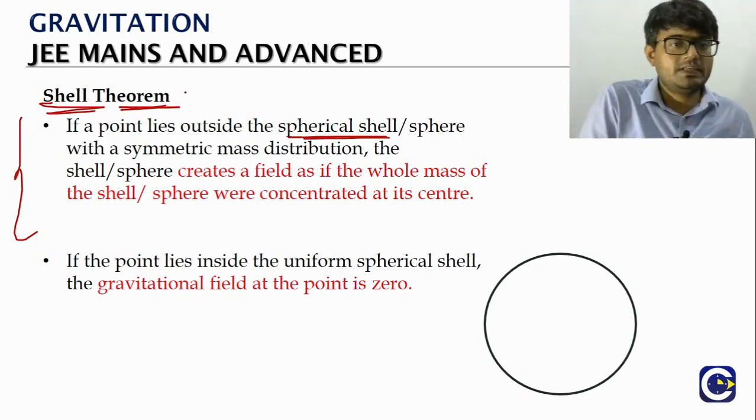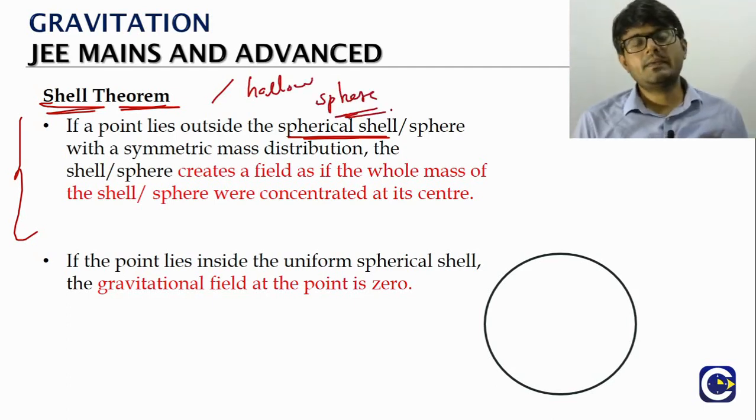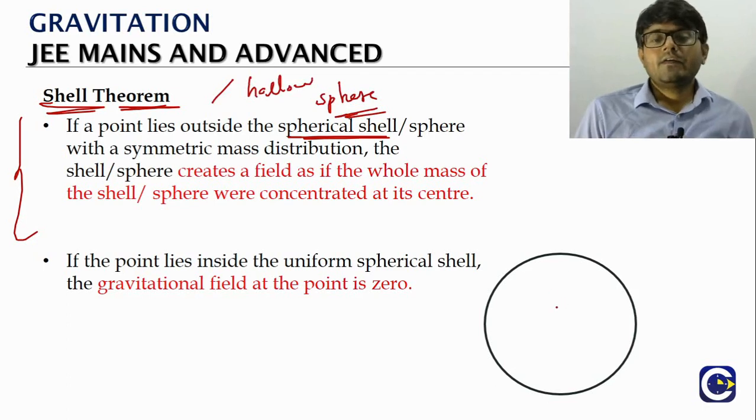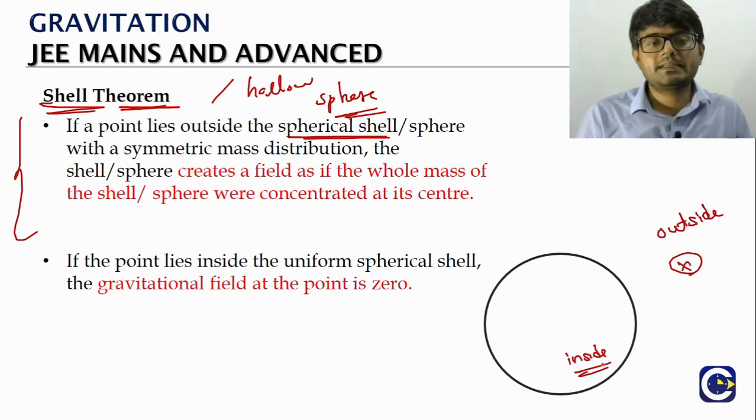A spherical shell can also be called a hollow sphere. For that we look at a point outside and a point inside, so we will give the shell theorem in 2 statements.